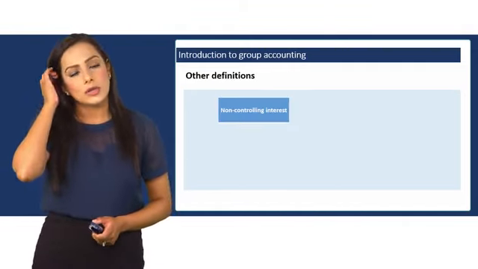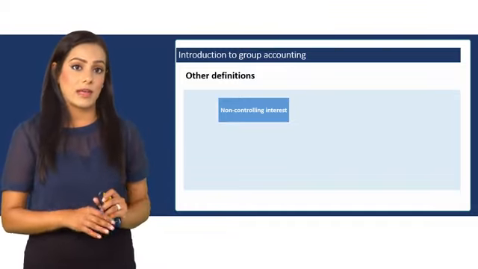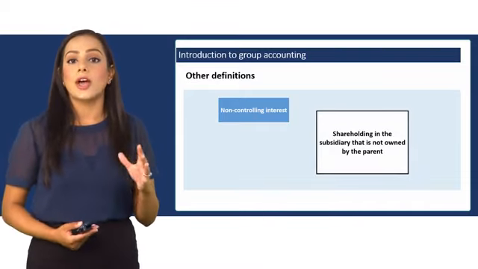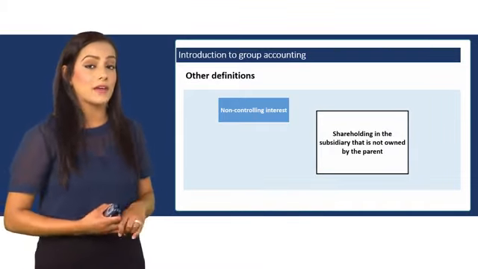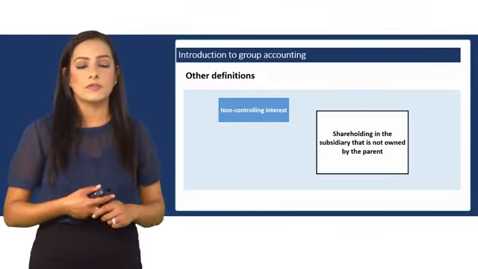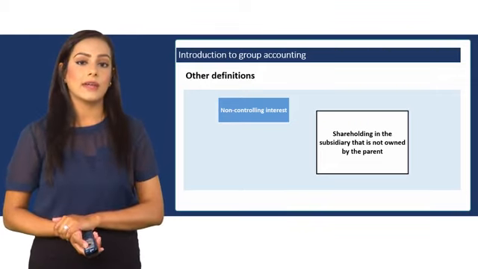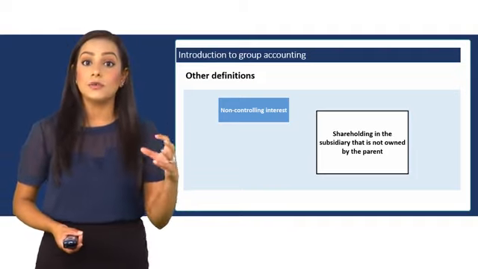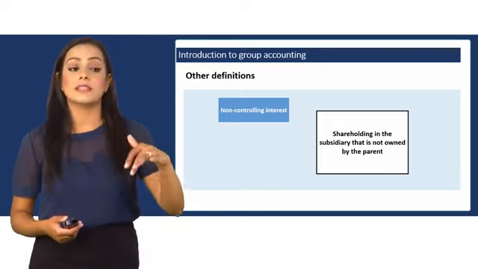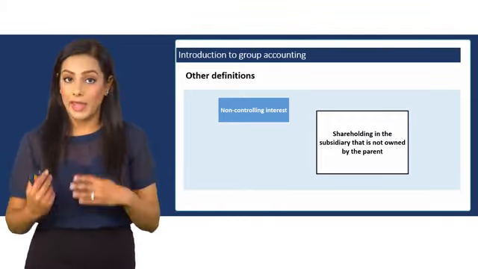So let's look at other definitions. Control is the power to govern the company, but a non-controlling interest is the shareholding in the subsidiary that is not owned by the parent. For example, if the parent owns 60% of the shares in the subsidiary, then the parent has 60% controlling interest. Whereas the remaining 40% is the non-controlling interest. The 40% represents the other shareholders who do not have control over the subsidiary. Only the parent has control.